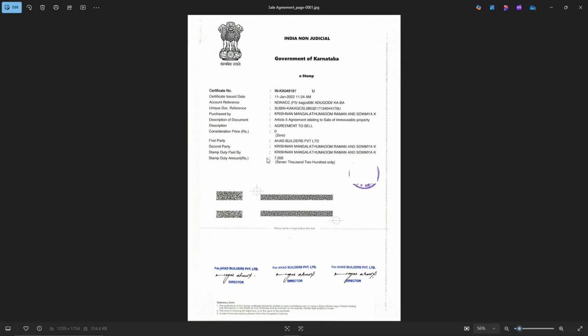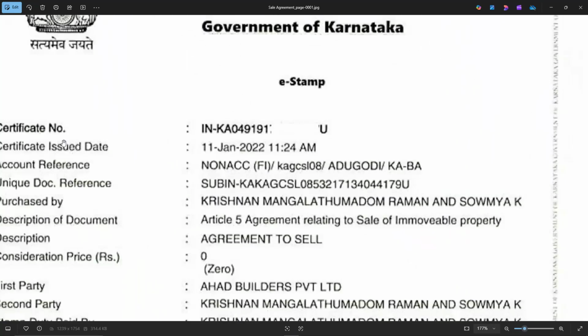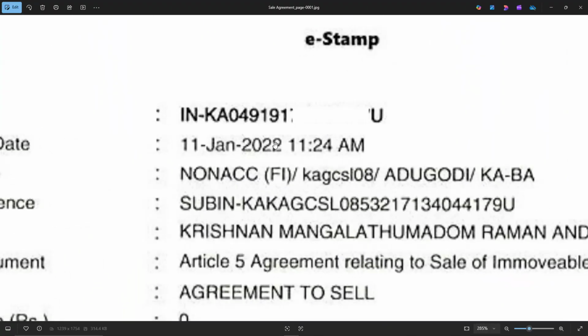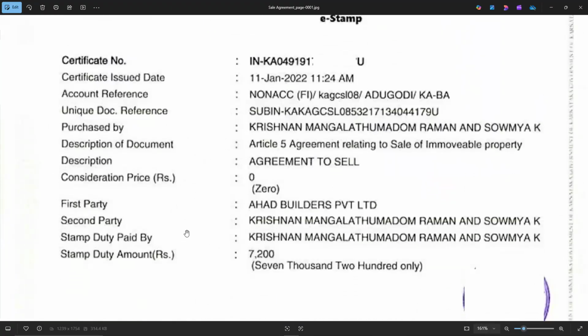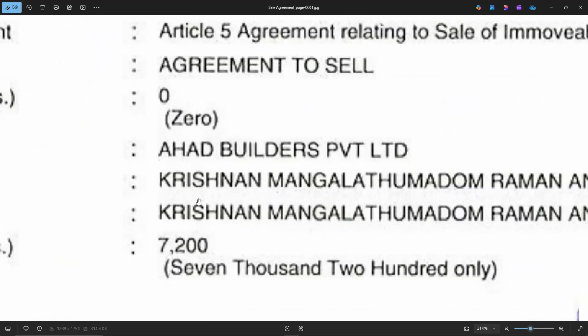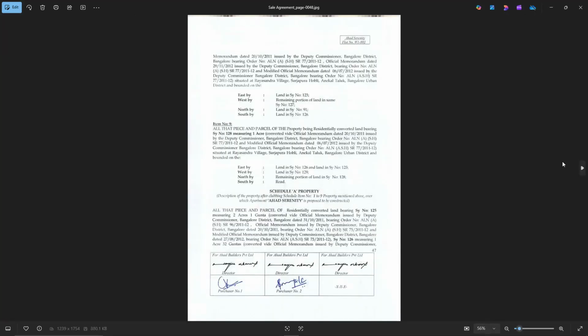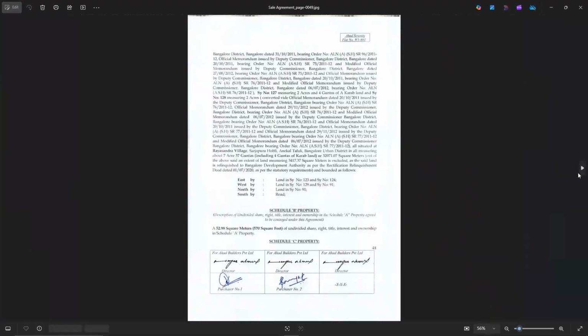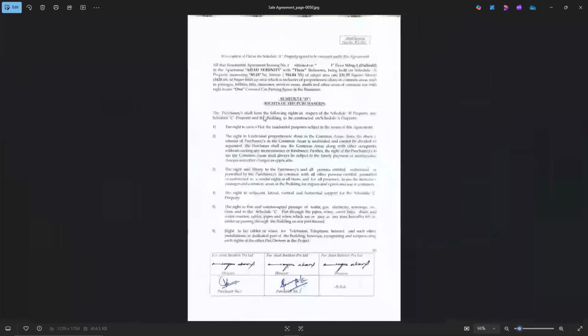This is the first page of the sale agreement, which was executed on non-judicial e-stamp paper. This is the date of execution, that is January 2022, followed by the first party, the builder name, and followed by the buyer name. It's Krishnan's name. This is the property schedule. This is Schedule A, Schedule B, and Schedule C.